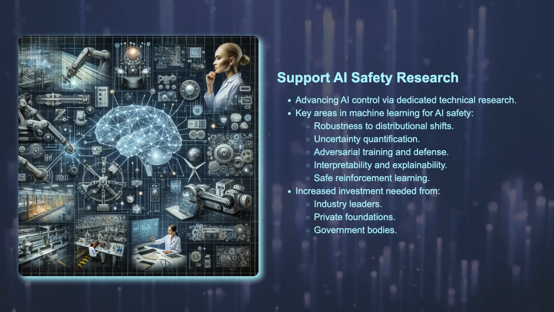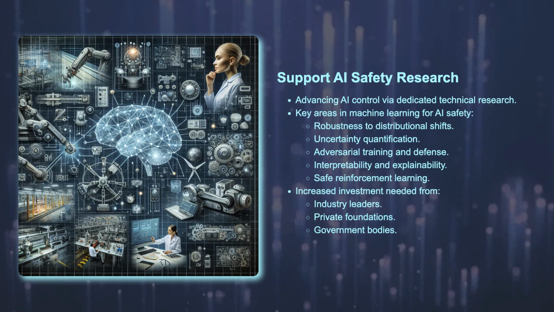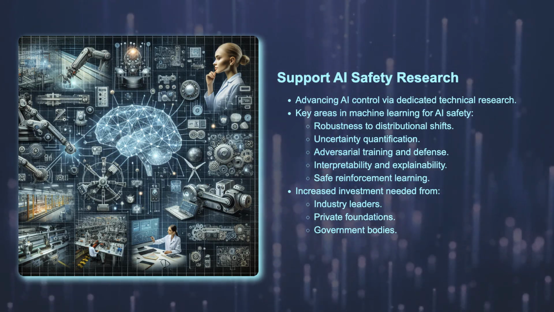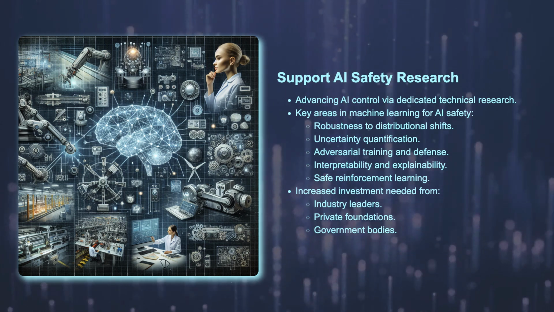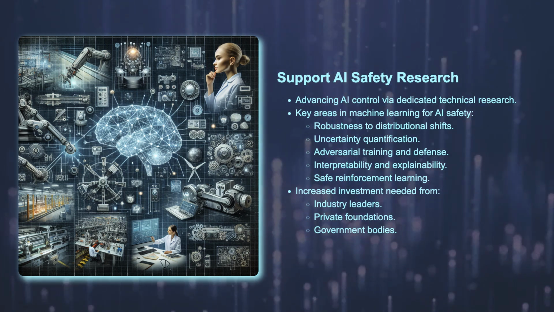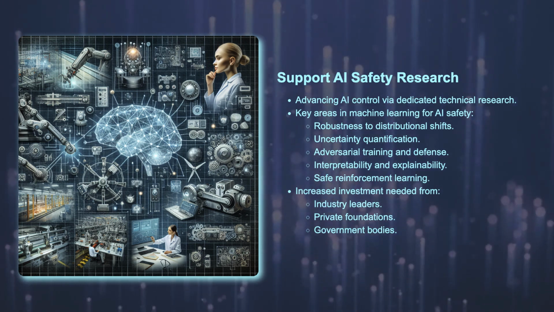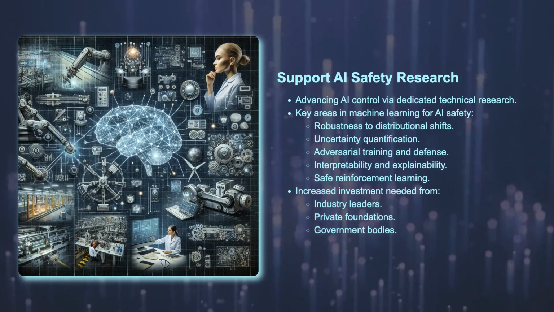Support AI safety research. Many paths toward improved AI control require technical research. The following technical machine learning research areas aim to address problems of AI control. Each research area could be substantially advanced with an increase in focus and funding from industry, private foundations, and government.